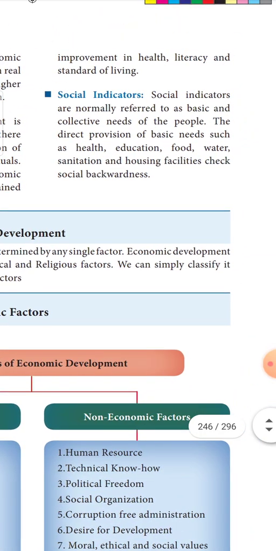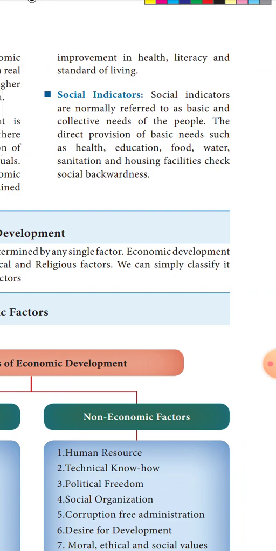Next is the other social indicators. These social indicators are also used to measure the development of the country. What are the social parameters? The basic and collective needs of the people, and other social parameters like the health issues of the people.